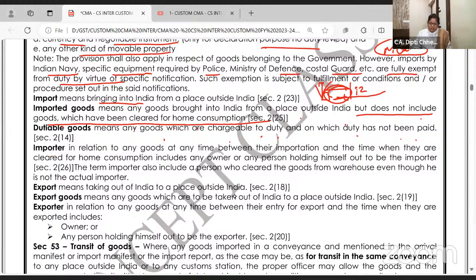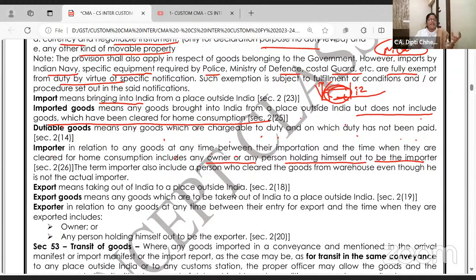Importer, in relation to any goods at any time between their importation and the time when they are cleared for home consumption, includes any owner or any person holding himself out to be the importer. So who is called the importer? See, once you clear the goods for home consumption, they merge into the DTA. What is DTA?